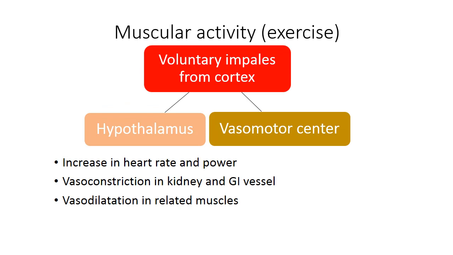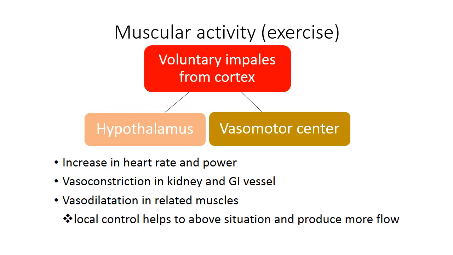Also they vasodilate muscles, and local control helps vasoconstriction and vasodilation, in addition to the neuronal control.